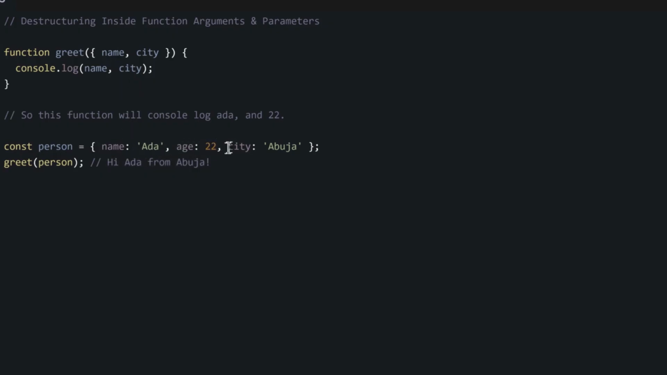Here, we just console.log these values, but we can do anything we want.